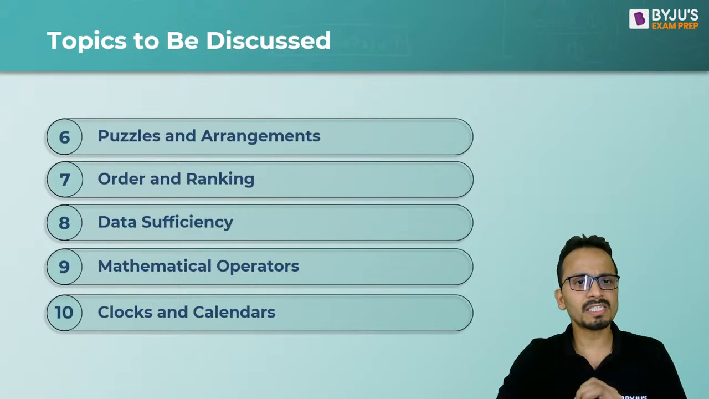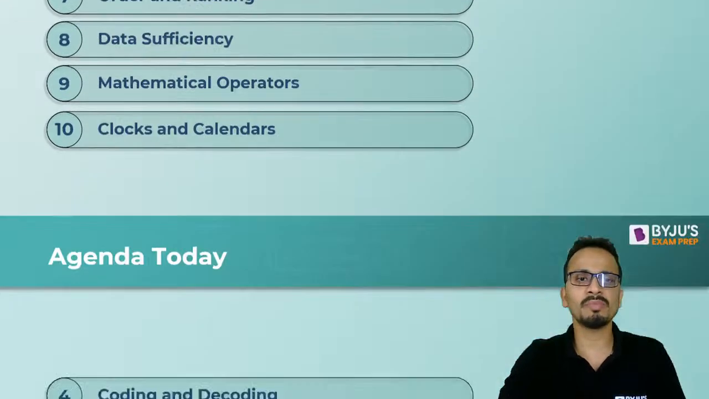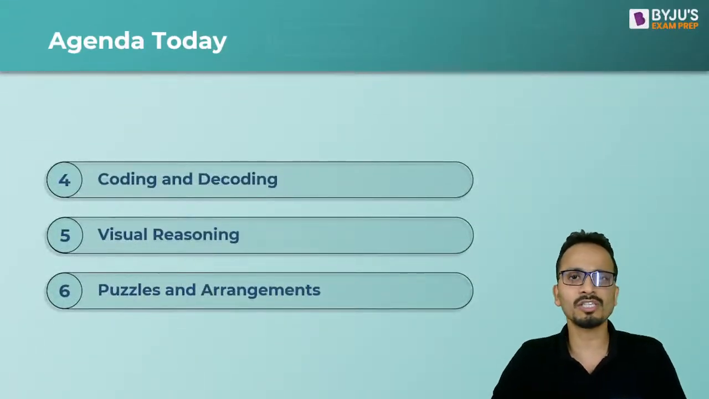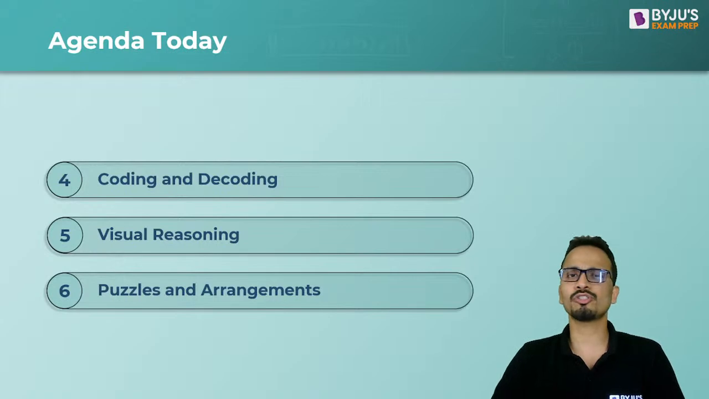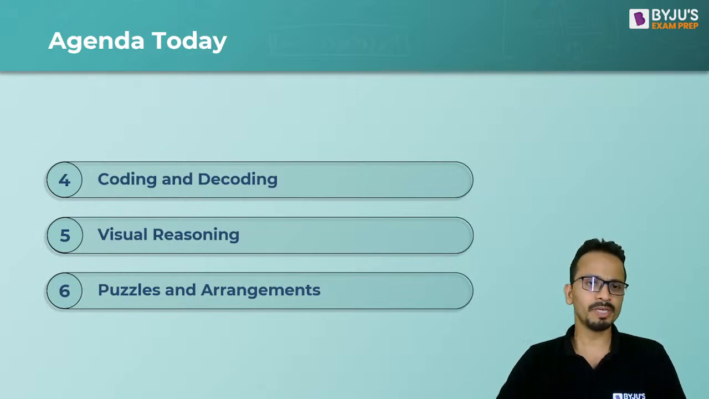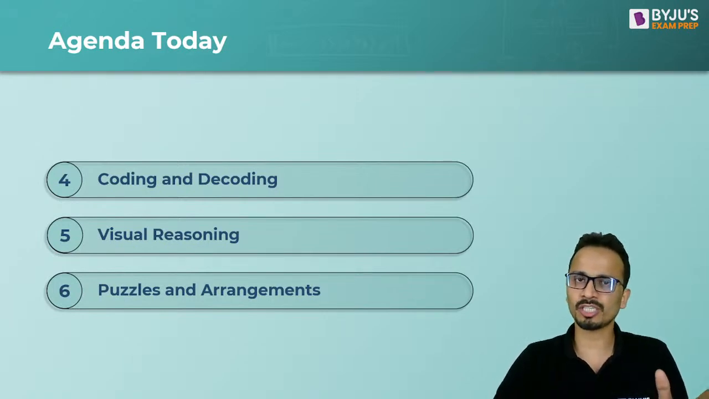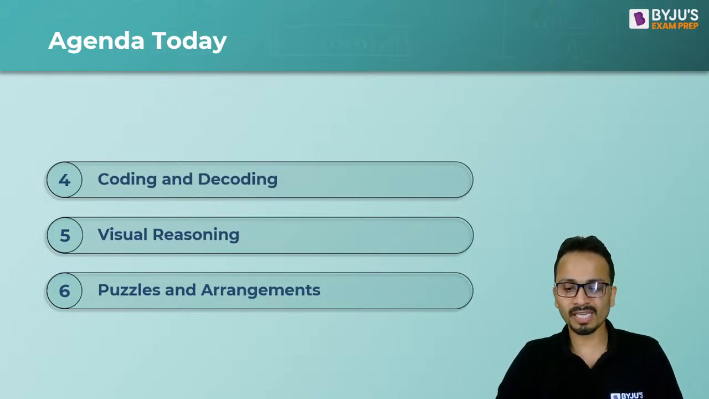Now, in the first part of general mental ability, we have already discussed the first 3 of these areas, and today's agenda will be to solve some questions on coding and decoding, visual reasoning, and puzzles and arrangements. All right, so we'll discuss some of the questions in this session based on these 3 different areas.